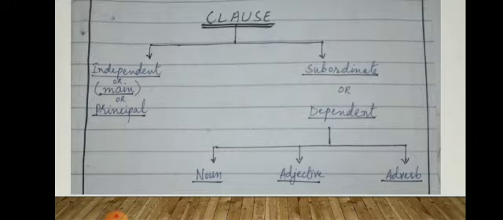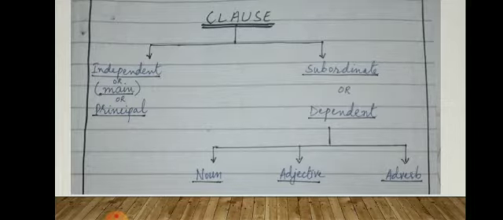Now a clause is divided into two kinds: independent and subordinate. An independent clause is also called a main clause. It is also called a principal clause. It has different names. Similarly, a subordinate clause is also called a dependent clause. An independent clause can convey its full meaning. An independent clause does not have any kinds, while a subordinate clause is further divided into noun, adjective and adverb clauses. Clear? This chart is clear to you, hopefully.